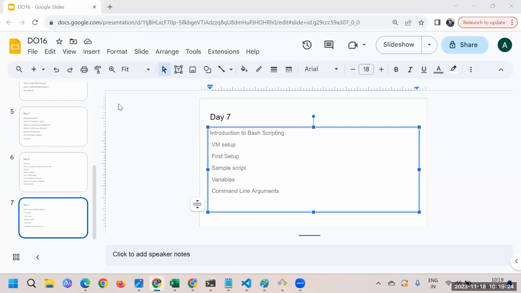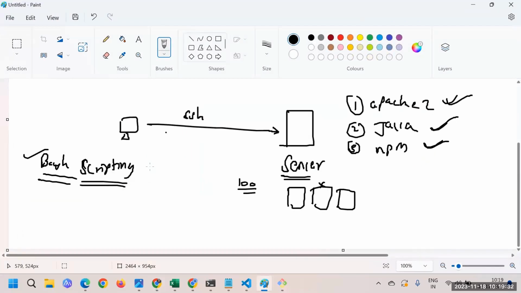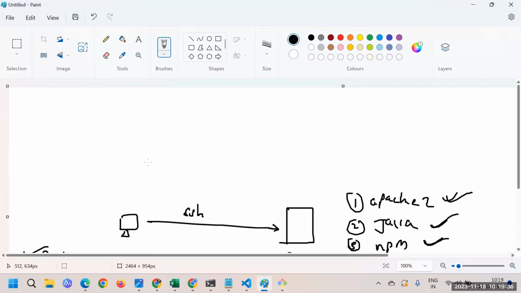So the next thing we're going to do is create one server, where we'll be executing our scripts. We'll be creating an EC2 server, an AWS EC2 server, you guys know, right? And here only we'll be executing our scripts. To execute a bash script, we require one Linux machine, any type of Linux machine.